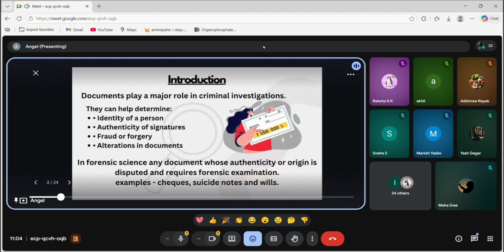So, as I already told, what are documents? Here you can see that documents play a major role in criminal investigation. They can help to determine the identity of a person, authenticity of signatures, fraud or forgery, and alterations in documents.